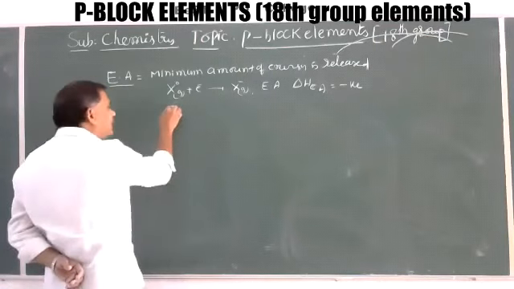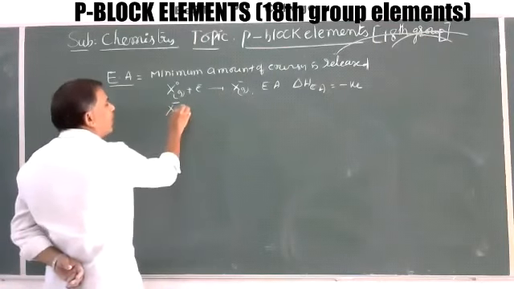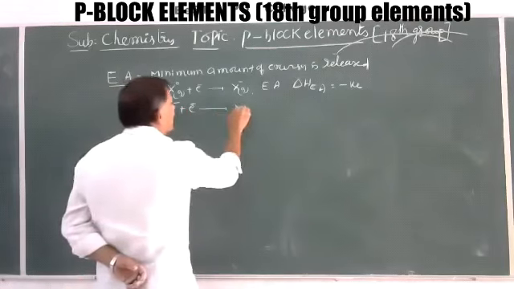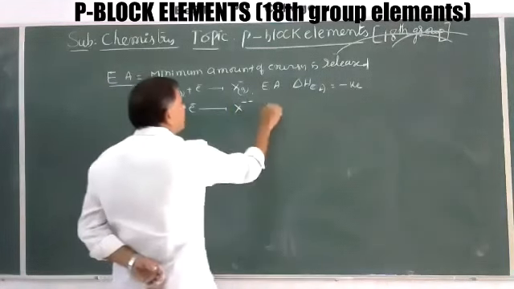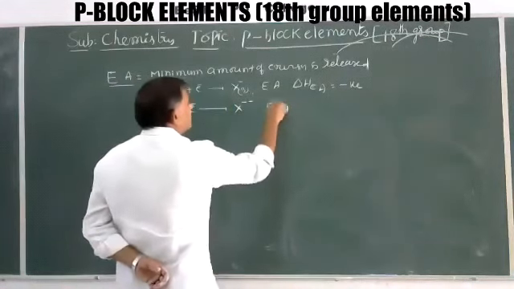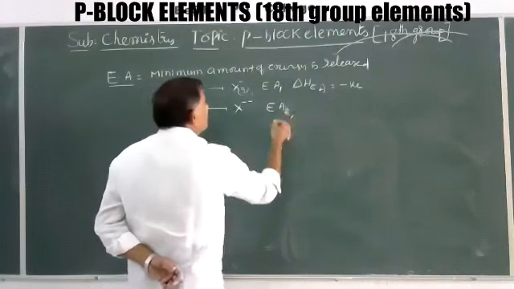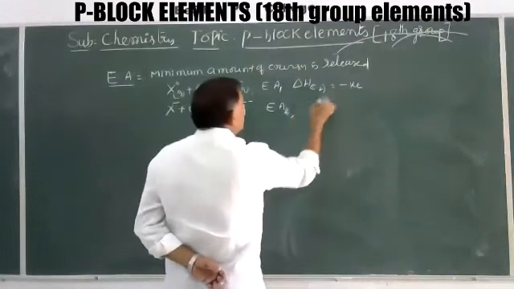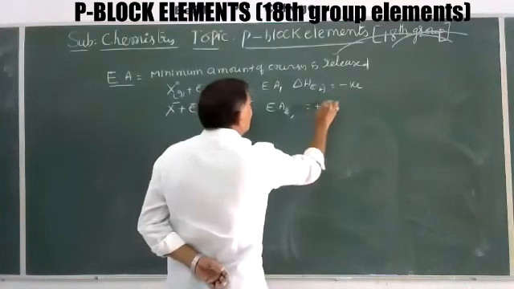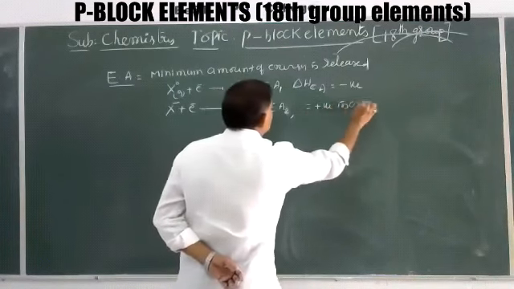After adding one electron, to this uni-negative ion one more electron is added and it becomes bi-negative. That is EA1, and this is EA2. Now the negative value decreases and the positive value increases.